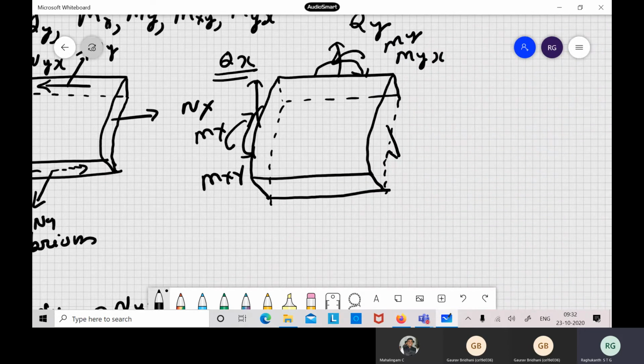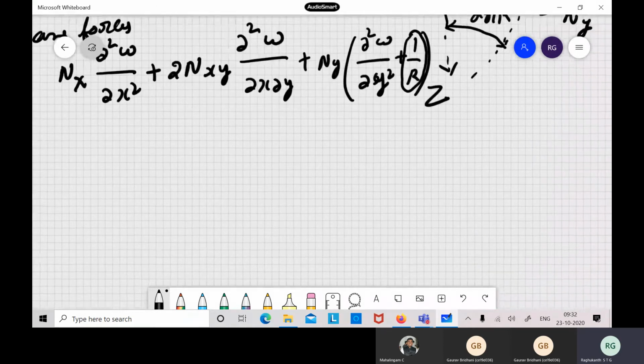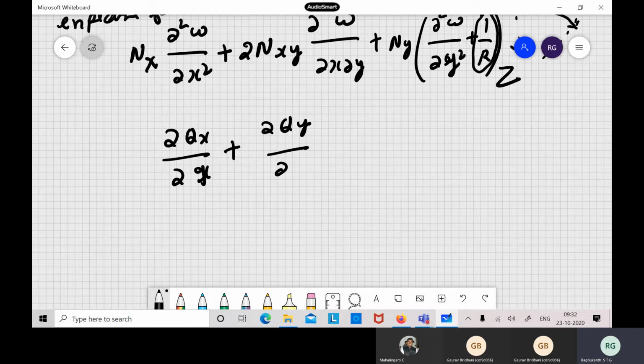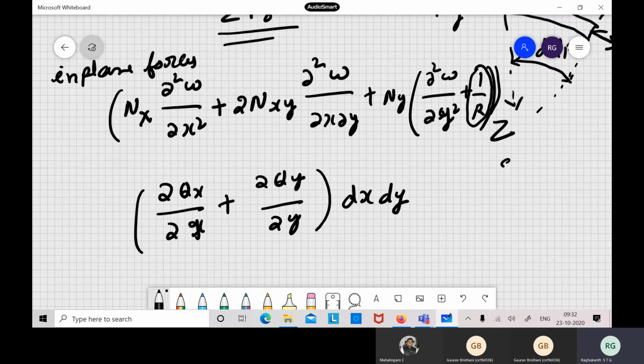what will be the shear force on the other side? You remember, we wrote ∂Qx/∂x into dx, and so on. So we derived all these equations. If one side is Q, expand in terms of Taylor series; you have to do the same thing here also. So for the shear forces in the vertical direction, you have ∂Qx/∂x plus ∂Qy/∂y into dx dy. This is the contribution coming from the shear forces. This comes from the in-plane shear force, in-plane axial and in-plane shear itself.